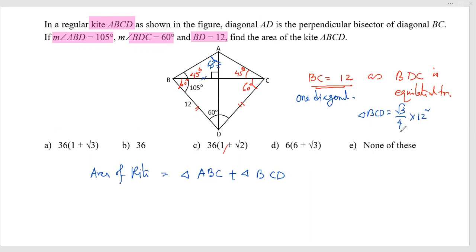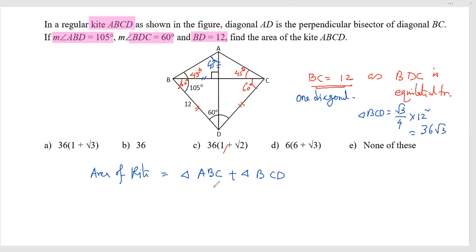That is root 3 and 12 square, divided by 4. 3 into 4, 3 square 9 into 4, 36. So that can be written as 36 root 3.